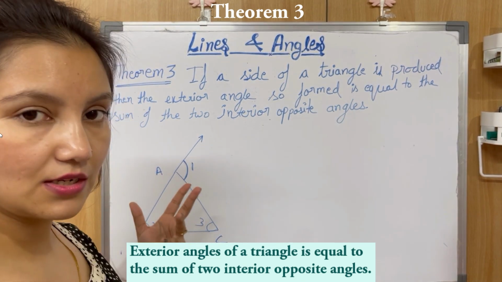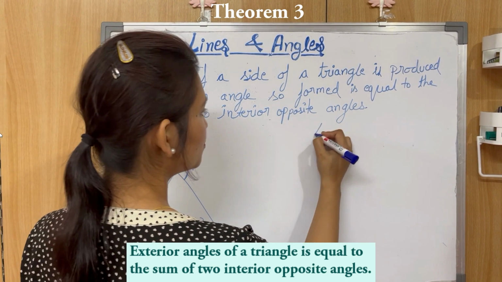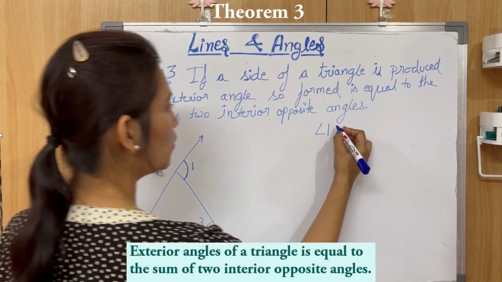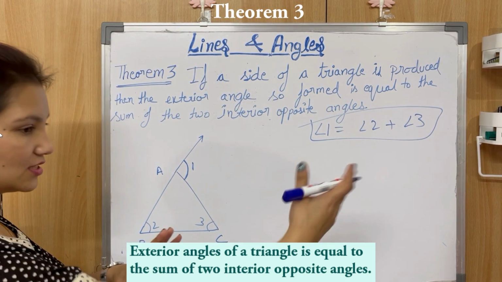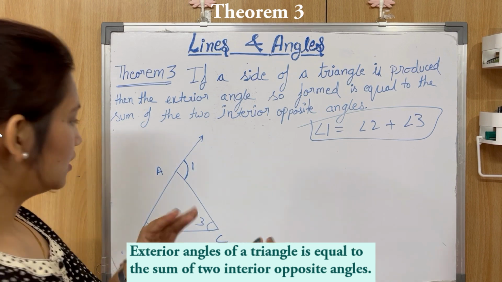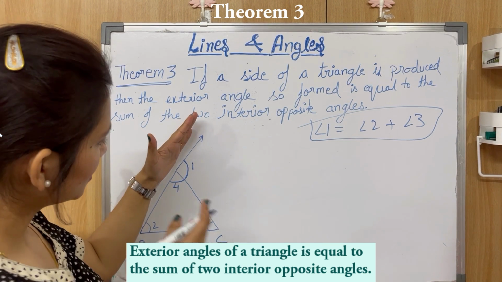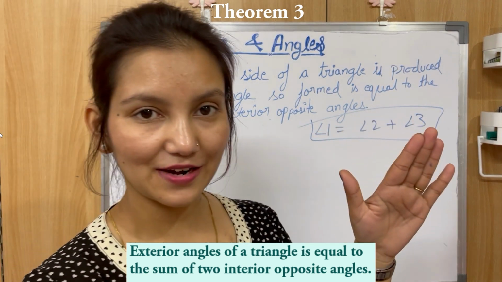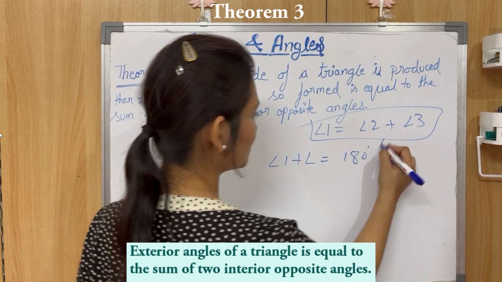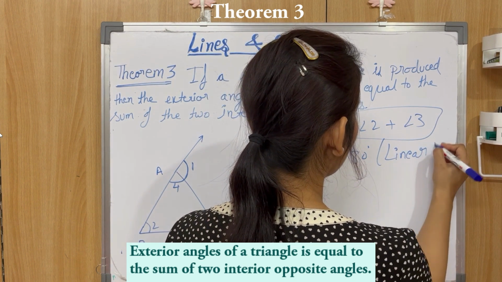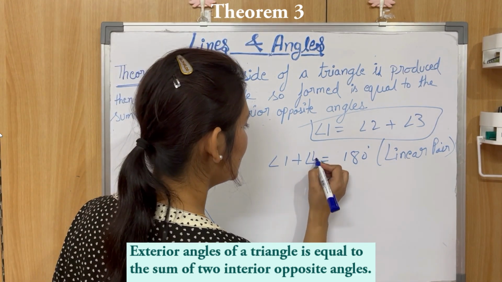How is it possible? Okay, now what do we need to prove? We need to prove the statement of this theorem, angle 1 is equal to angle 2 plus angle 3. So this is what we have to prove, right? So let's try doing it. Let's name this angle 4. Okay, so now this is a line, right? This is a line. So 1 and 4 are forming what? A linear pair. So angle 1 plus angle 4 is equal to 180 degree, because they are forming a linear pair, that's why their sum will be 180 degree.